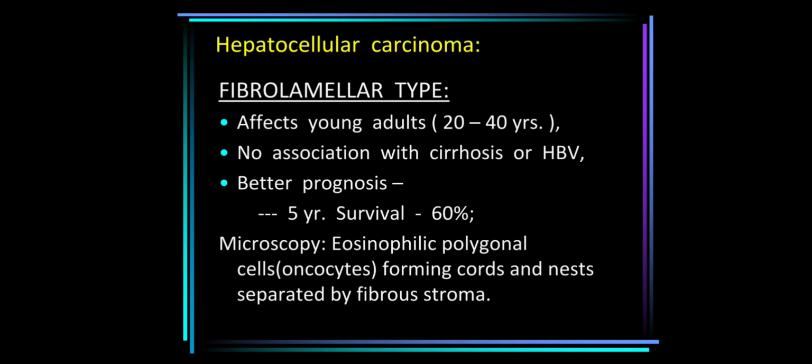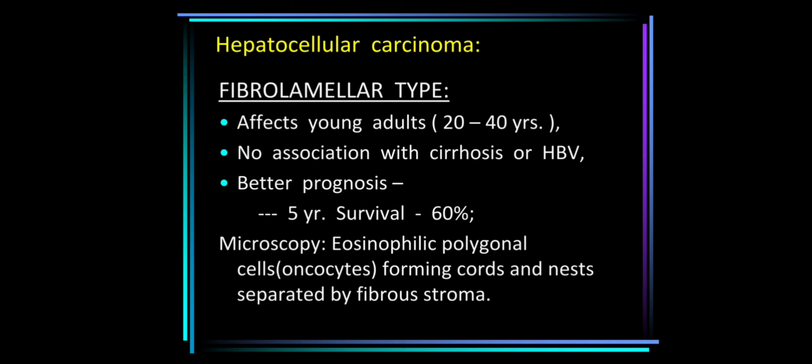hepatocellular carcinoma. Now the fibrolamellar carcinoma is mostly found in young people of 20 to 40 years of age. Mostly it is not associated with cirrhosis or HBV, and it has a better prognosis than the normal HCC, with a 5-year survival rate of up to 60%.